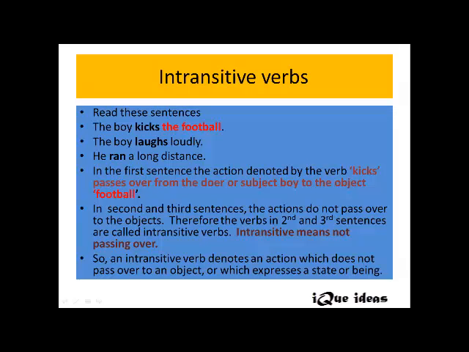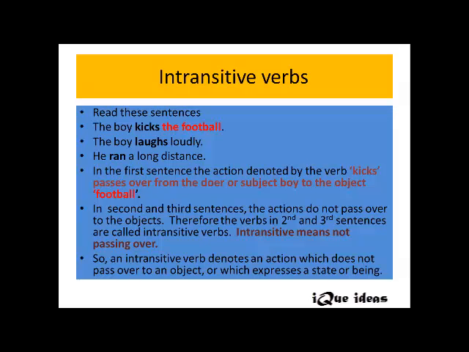Now you need to have an idea about intransitive verbs. You may wonder how come suddenly they have popped in, because there is some connection with passive voice here, right? Now I want you all to read the sentences here. The boy kicks the football. The boy laughs loudly. He ran a long distance, right?